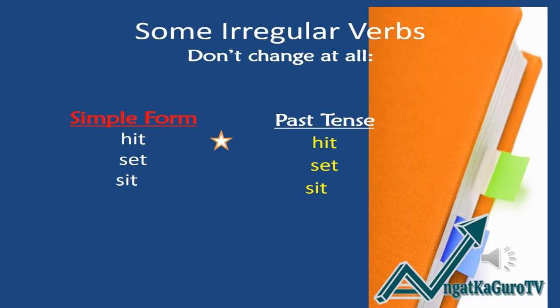And some irregular verbs do not change at all. Example, from simple form to past tense. Hit, hit. Set, set. Sit, sit.